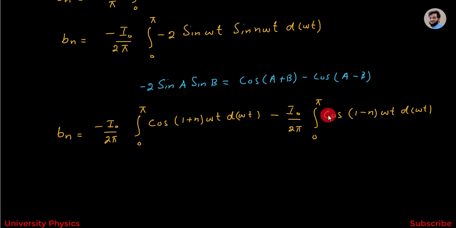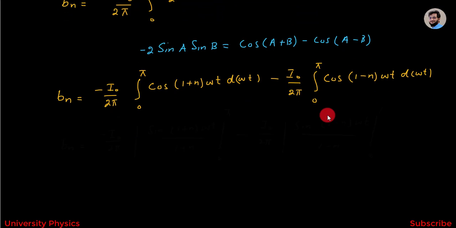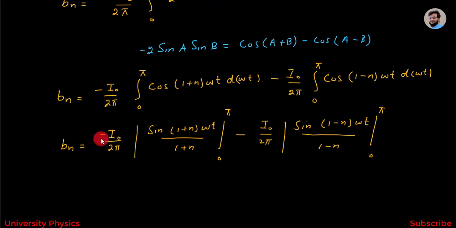Now I have to integrate. So we will get bn is equal to minus I naught divided by 2 pi and the integration of cos is sine. So we will get sine 1 plus n omega t divided by 1 plus n and the limits are from 0 to pi.